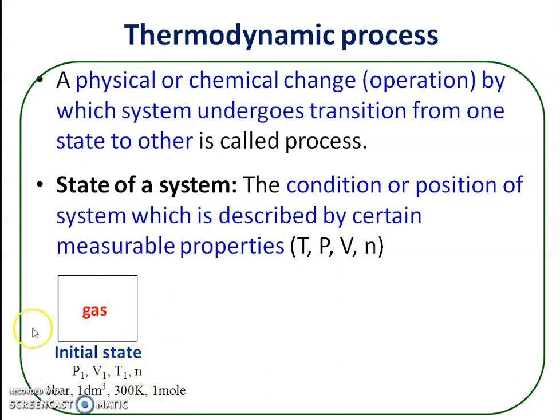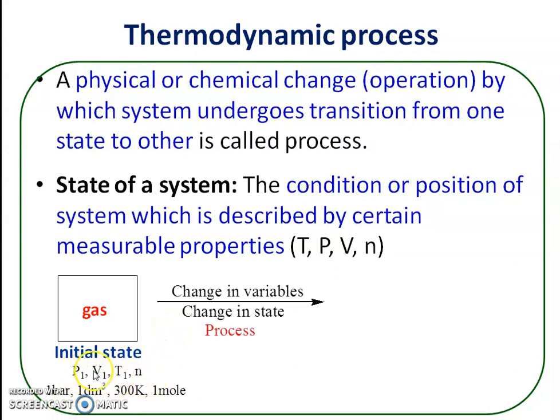Here the state of a system is defined by describing variables like pressure, volume, temperature, number of moles, and therefore these are also called state variables, because by providing values of these variables we can define the state of a system. Therefore these are the state variables: pressure, volume, temperature, number of moles. These are also called state variables or macroscopic properties or measurable properties, thermodynamic properties, etc.